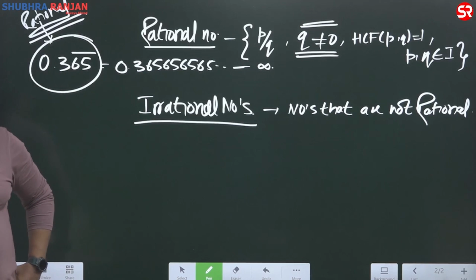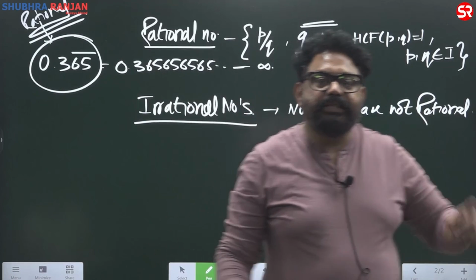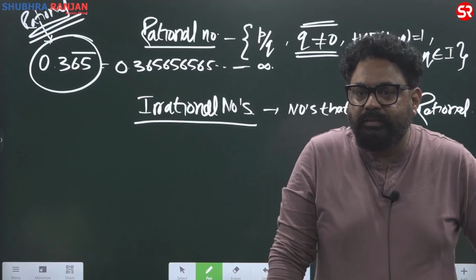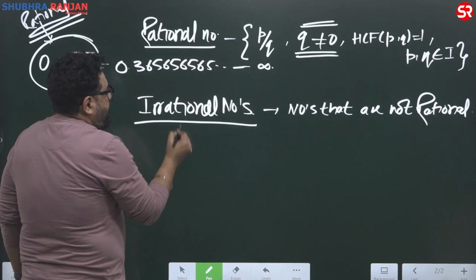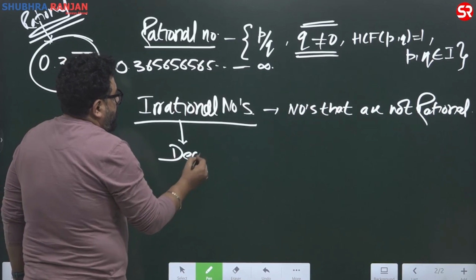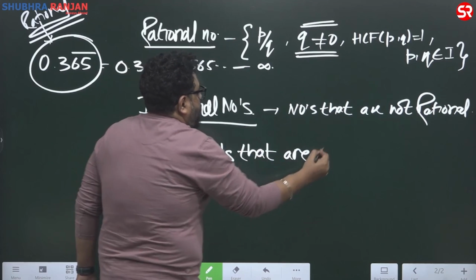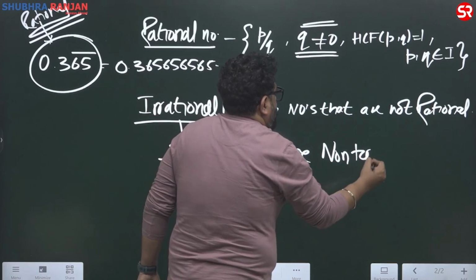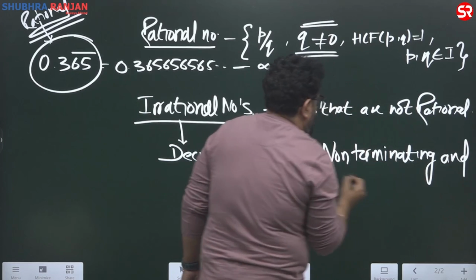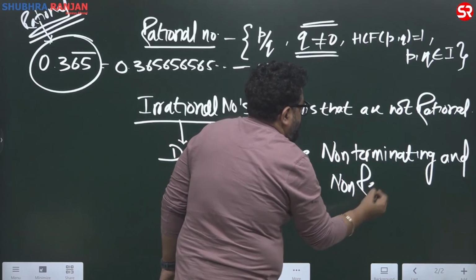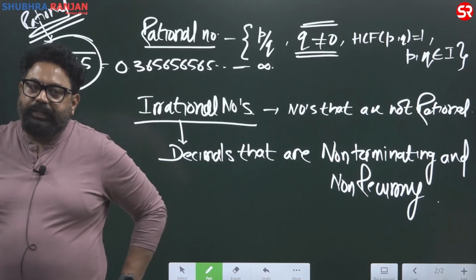अब क्या करेगा? What are irrational numbers now? क्या बोला? किसी ने बोला? बोलो यार. I think you're right. That way we can write. So see, irrational numbers क्या होता है? Decimals that are non-terminating and non-recurring.